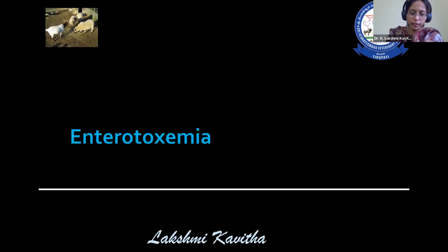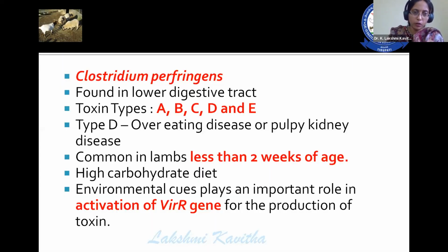Coming to another important disease, that is enterotoxemia caused by Clostridium perfringens. All of you know well about this organism. This is also an anaerobic organism found in the lower digestive tract. There are 5 types, A, B, C, D, E, and type D is the one responsible for enterotoxemia, which is also known as overeating disease or pulpy kidney disease. And this is commonly observed in lambs less than 2 weeks of age.